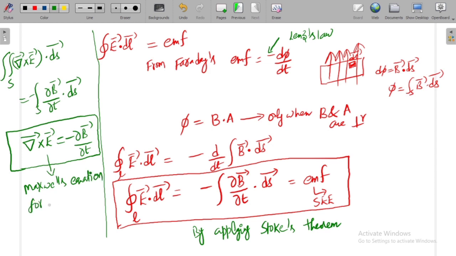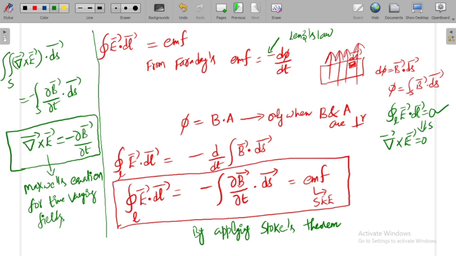Whereas for static fields, what is the equation you will get? You get this equation, del bar cross E bar is equal to 0, because we know that for static fields line integral of E dot dl is equal to 0. From this equation, by applying same Stokes theorem here, we can obtain this equation, right?